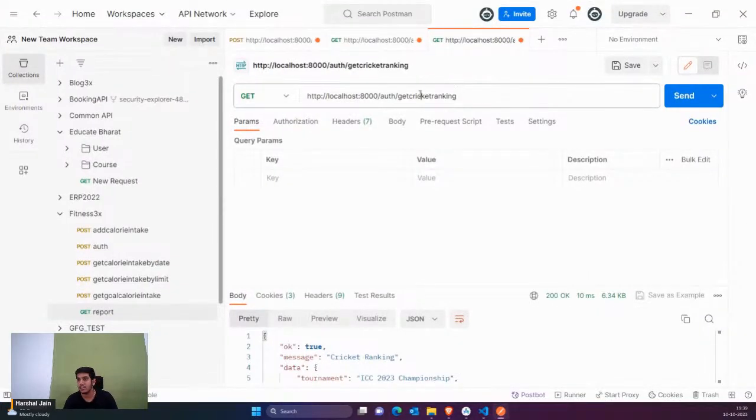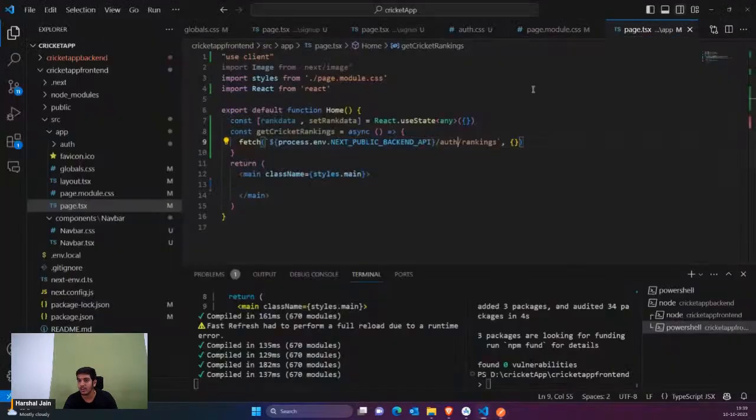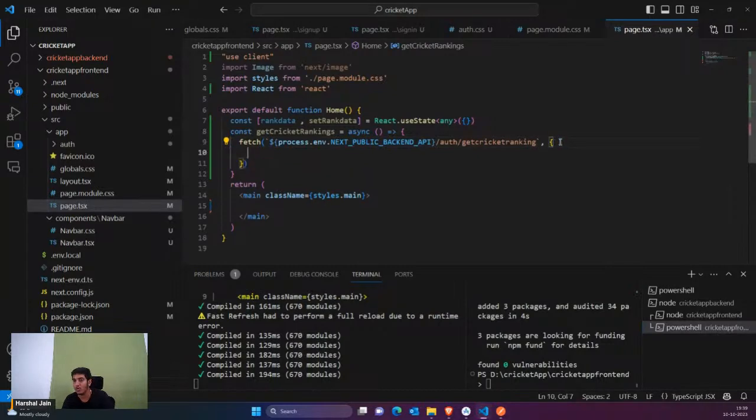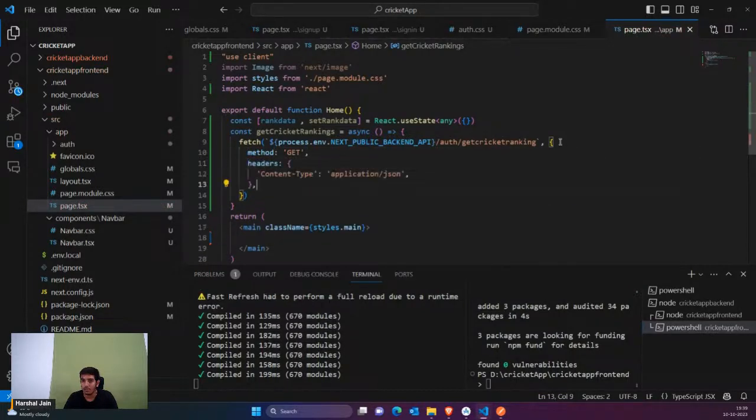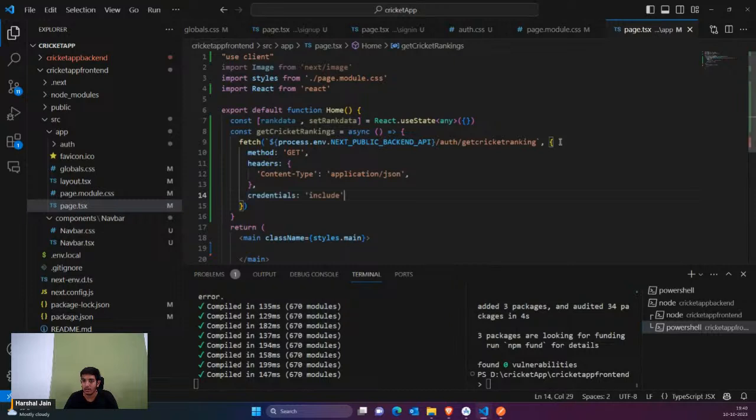Here you can see this is the endpoint cricket ranking. So inside auth we have cricket ranking, so I'm just calling this. Okay, and it's again a GET, so we don't need to provide anything. So it's a method of GET, and headers, you can pass some headers, and then credentials include.